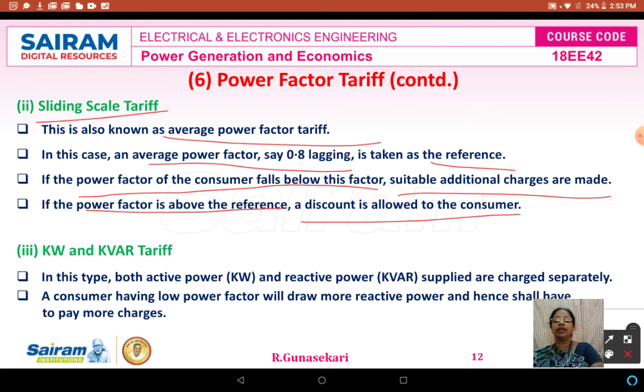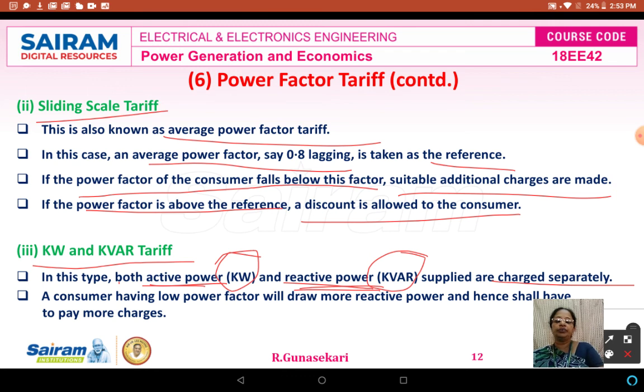The next sub-classification of the power factor tariff is the kilowatt and kilowatt-hour, that is, the reactive tariff, KVAR. The active power is in kilowatts, and the reactive power is in kilovolt-ampere reactive. So the power consists of both active power and reactive power, and you can charge both separately.